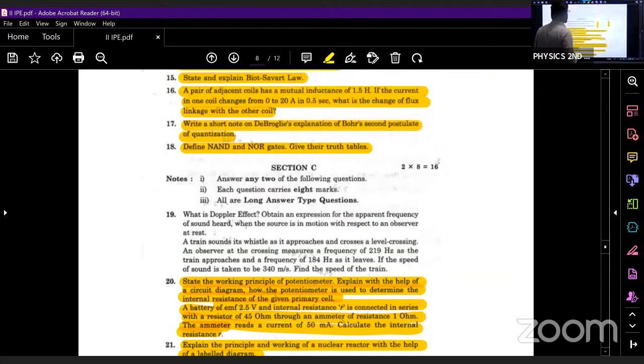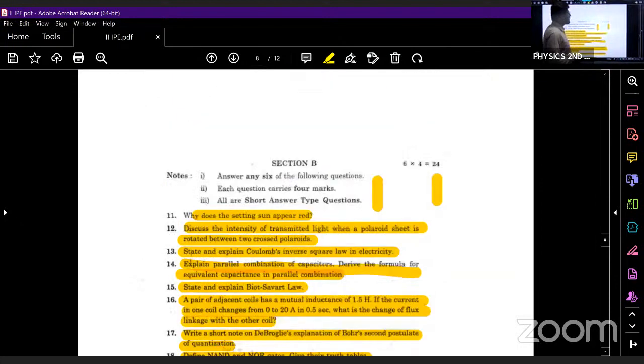So I think I am having two more question papers. We'll discuss those two more question papers tomorrow. And I hope you all are preparing these topics very well. Please concentrate on the LAQs of nuclear physics and current electricity first, then go for the LAQs of waves. If you are done with those LAQs, please do the numericals, at least the numericals which I have discussed in the day before class.